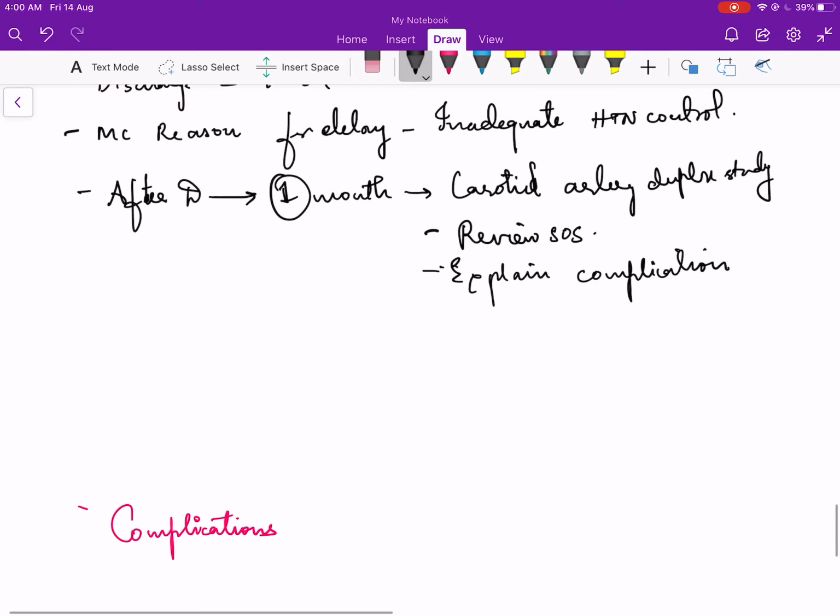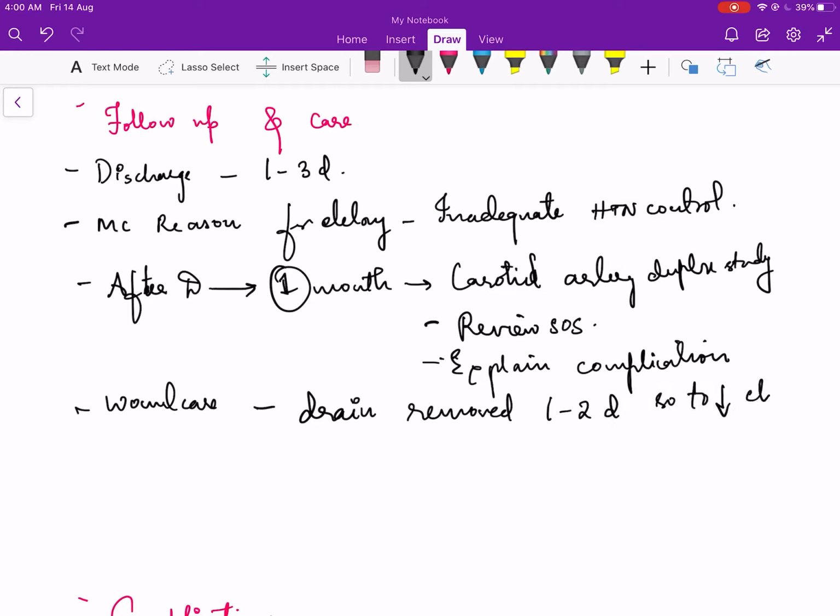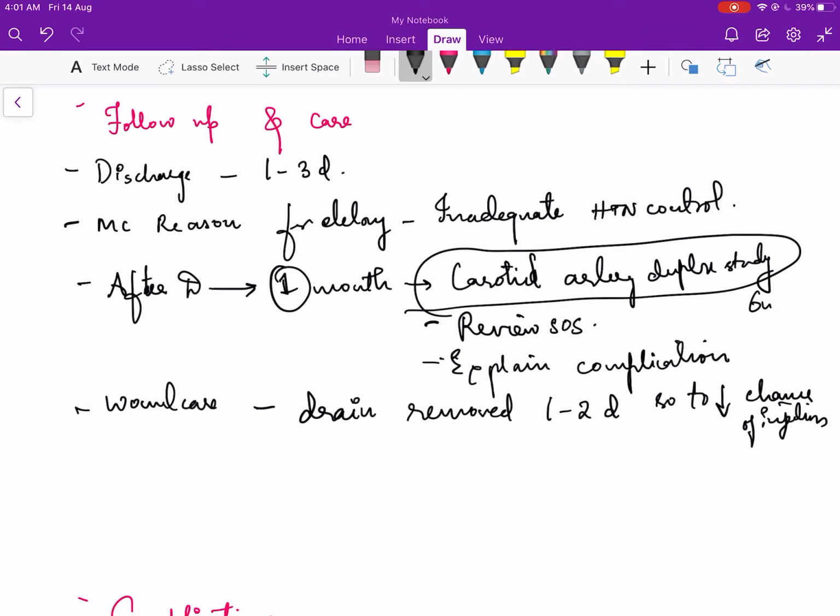With respect to the wound care, the post-operative dressing we will be checking after 1 day, and the drain should be removed within 1 to 2 days so as to decrease the chance of infection. So when do you ask the patients to get the carotid artery Doppler? It is usually around 6 weeks.